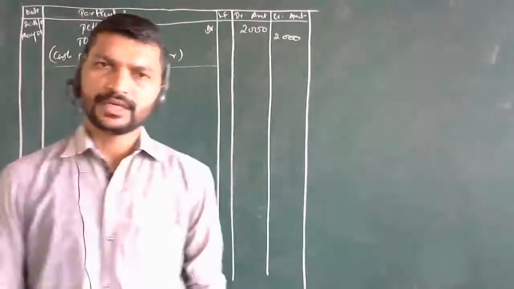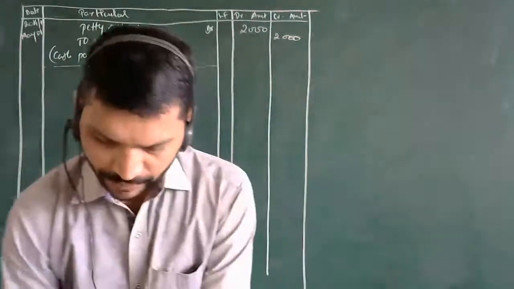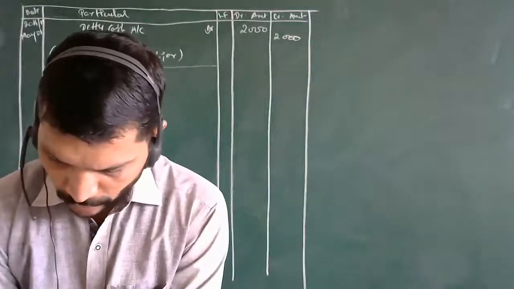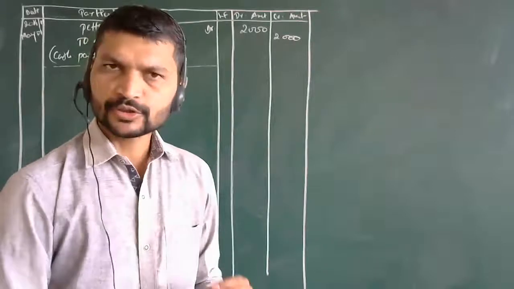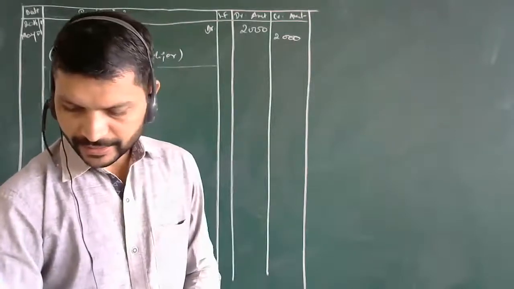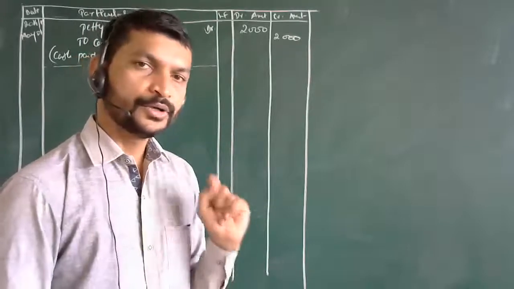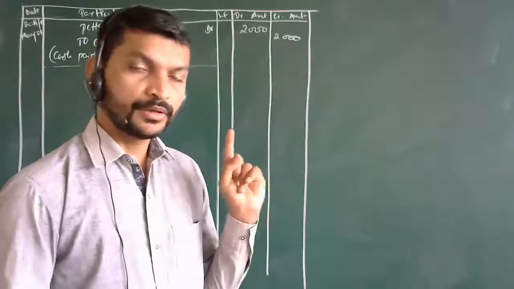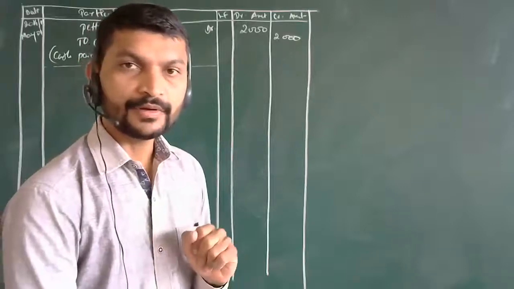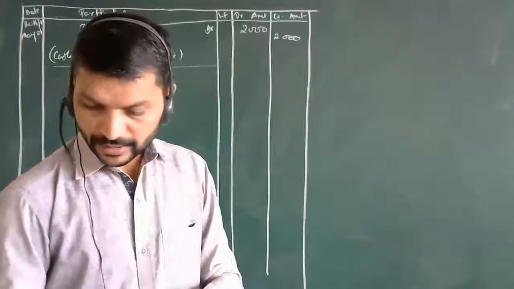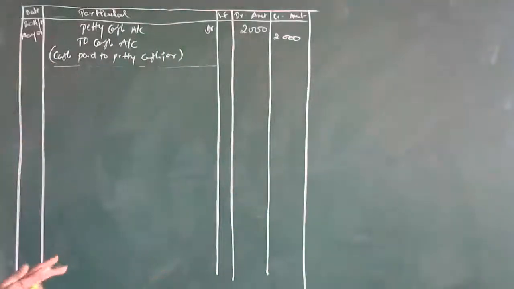Now if you see, in the previous chapter the entry was there. I will recall that part and tell you exactly what it was. Increase in expenses or losses will be debited, and decrease in expenses or losses will be credited. That was the second point I told you in the last chapter. So when there is an increase in expenses, we make a debit, and when there is a decrease, we credit. So let's get to the entry.